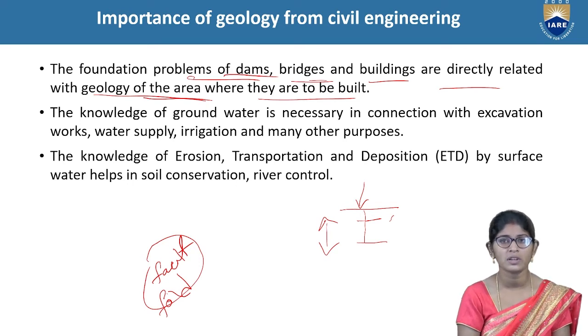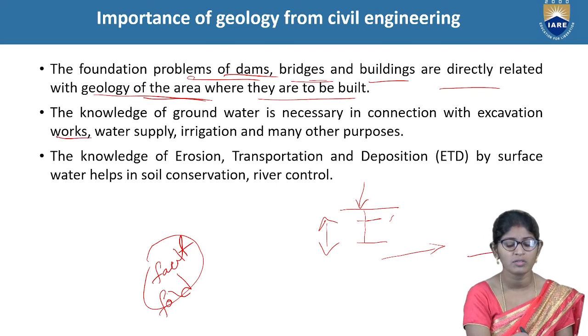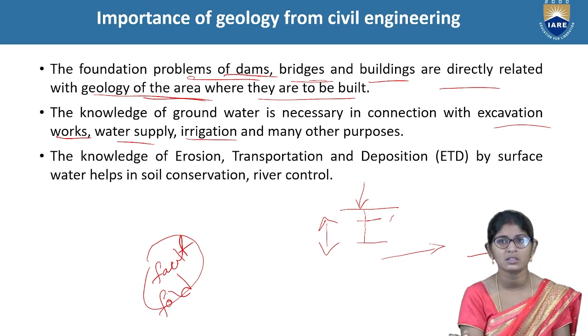Next one is water supply. Which direction we have to supply water also depends on the surface flow of the earth. For irrigation works also we have to know the idea. We have to get knowledge of this area for many other purposes too. What are they? Excavation work, water supply, irrigation, and many other works.